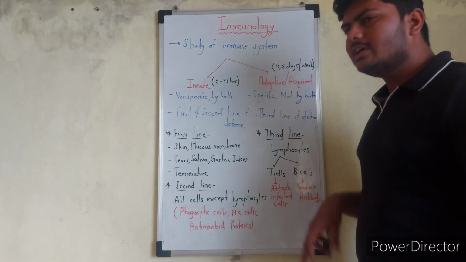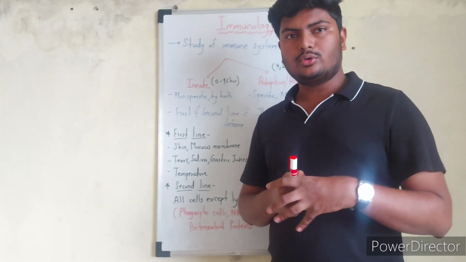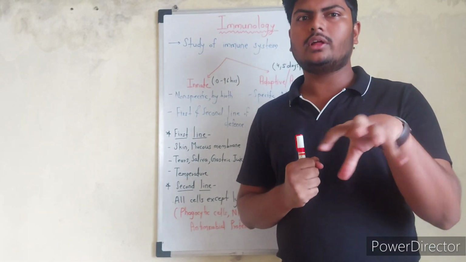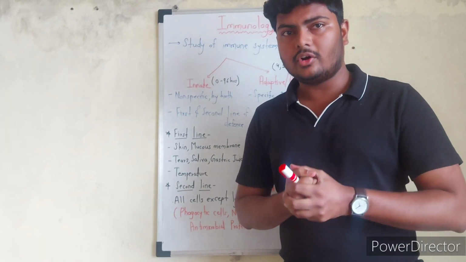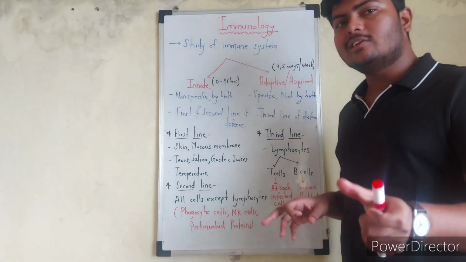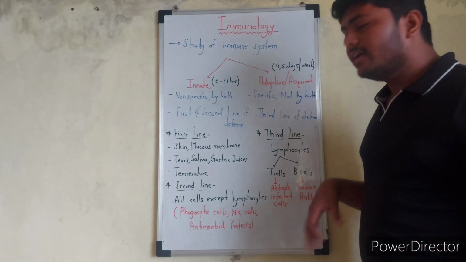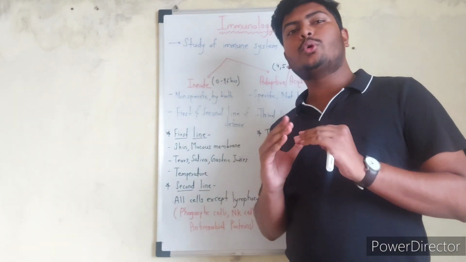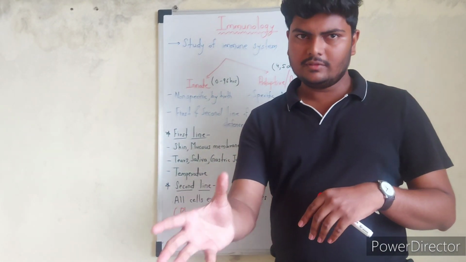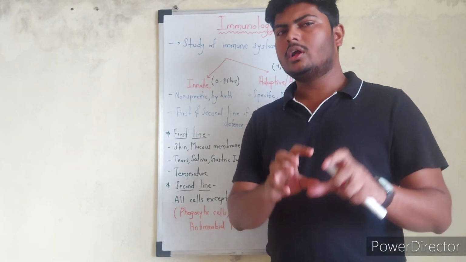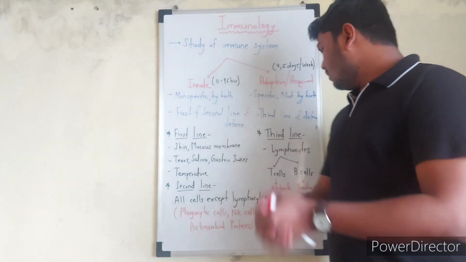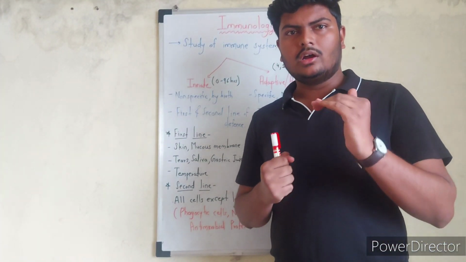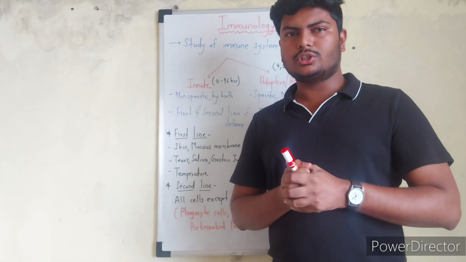These two cells in combination try to kill that pathogen, or protect against the foreign particle. T cells attack infected cells. The cells which are infected by the pathogen, these T cells try to attack and kill that pathogen or cell. B cells basically produce the antibodies which eventually kill that pathogen.